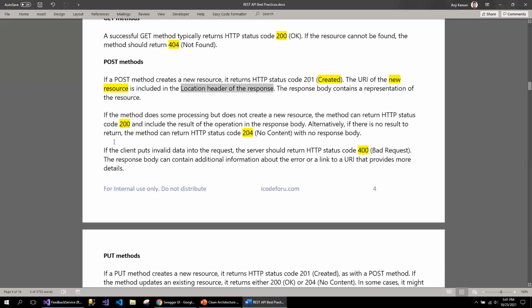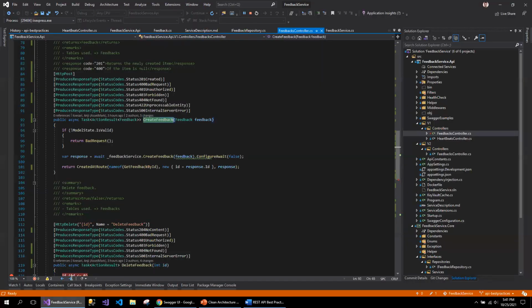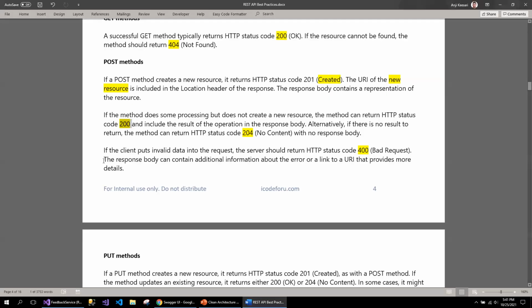Let's go back to the documentation. If the method does some processing but does not create a new resource, the method can return the 200. My API endpoint here is straightforward, but if your API, as part of the create, is doing a lot of things, then you may want to return a 200 status code and continue processing in the backend thread. So in that case, you might need to return the 200. If there is no result to return, the method can return the status code 204 also.